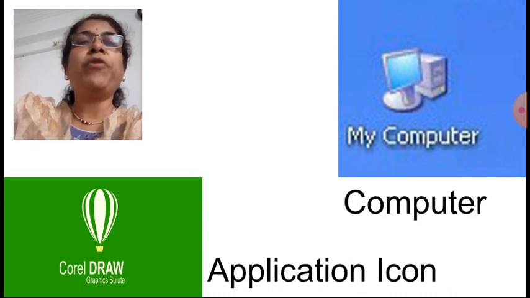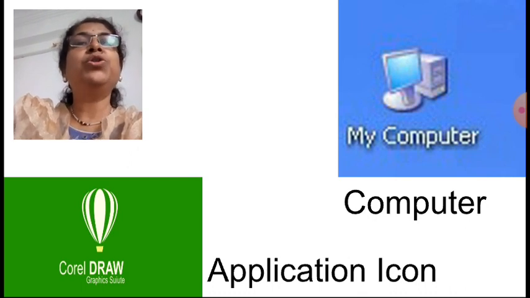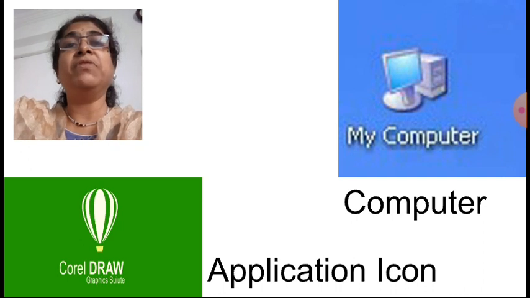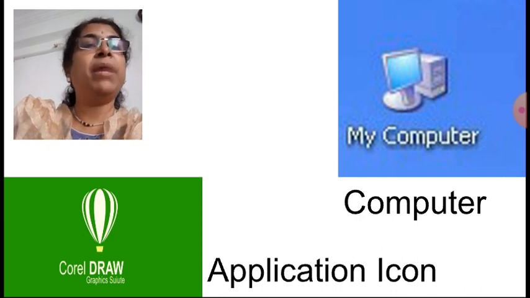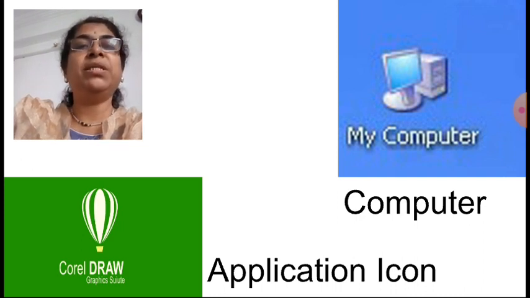Out of these, a few icons we are going to learn: My Computer or This PC. This icon shows whatever drives and files are available, and how the computer got connected to network computers, that is also shown in My Computer or This PC.